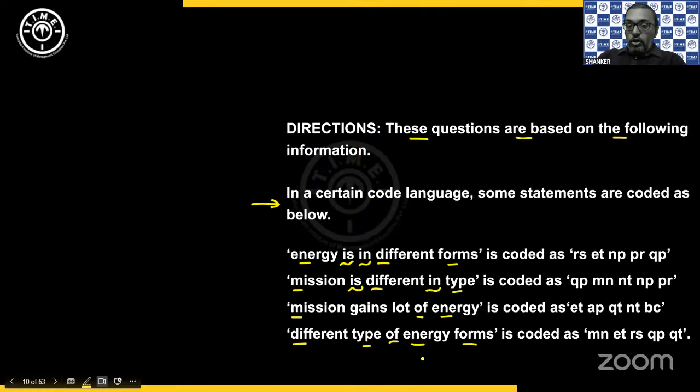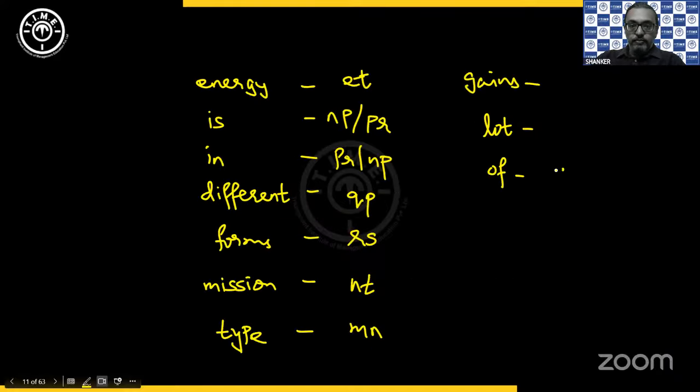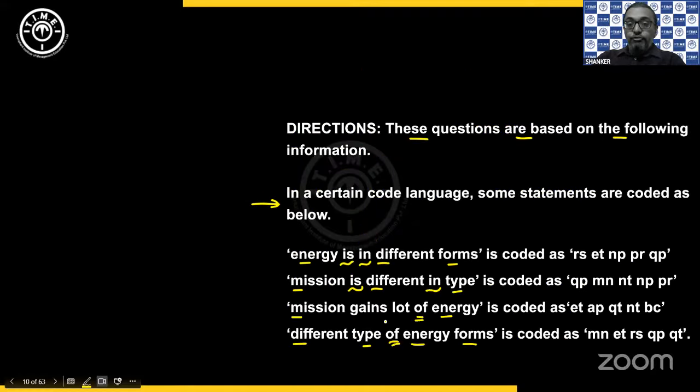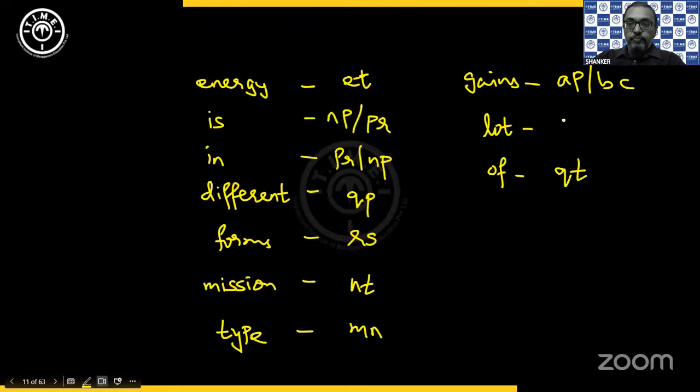Then gains a lot of. So first we look at of. Of is there in the third and fourth sentences. We have QT. So we'll take QT for of. And then for gains and a lot, those are the only words that are remaining. So the remaining codes we have are AP and BC. As you can check, they are not repeated anywhere. So it is AP, BC in any order. That's all. So now we have the codes. We can now look into the questions.